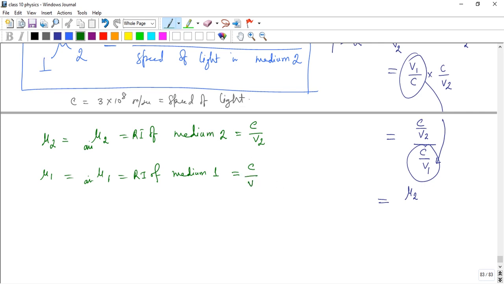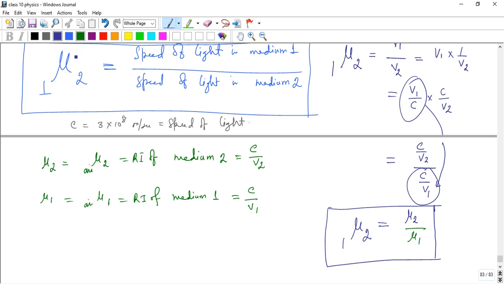So C by V1, so mu 2 by mu 1, that is equal to mu 1 to 2. The boxed one, that is an important formula.